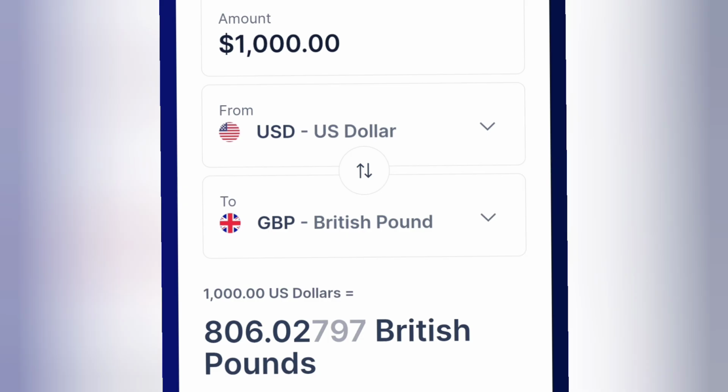Well, if you're American and you travel to the United Kingdom and you trade in your $1,000 for British pounds, you'll only get back £806. Let's see what will happen if you're Canadian with your $1,000.